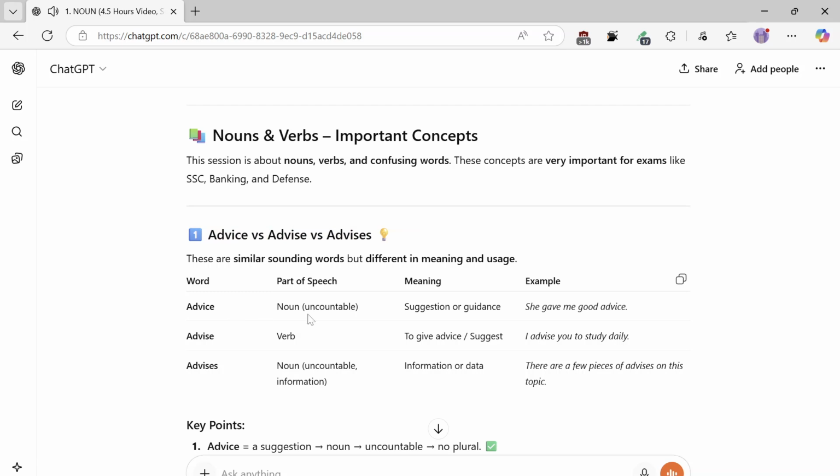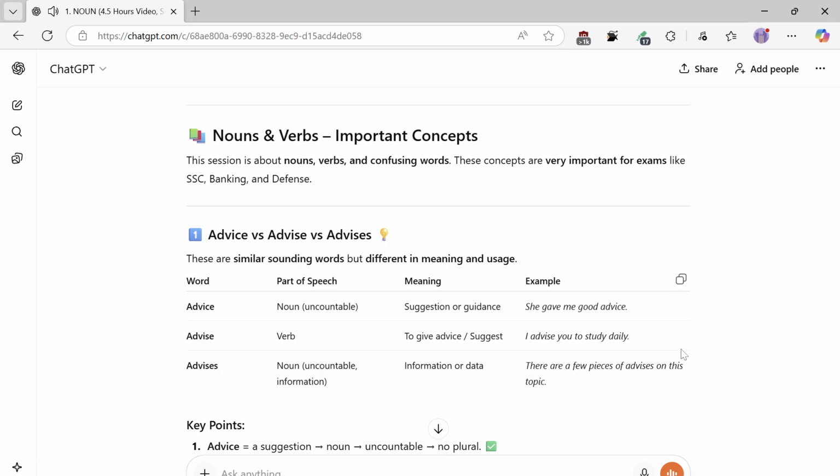Advice: noun, uncountable, suggestion or guidance. She gave me good advice. Advise: verb, to give advice, suggest. I advise you to study daily. Advises: noun, uncountable, information or data. There are a few pieces of advices on this topic.